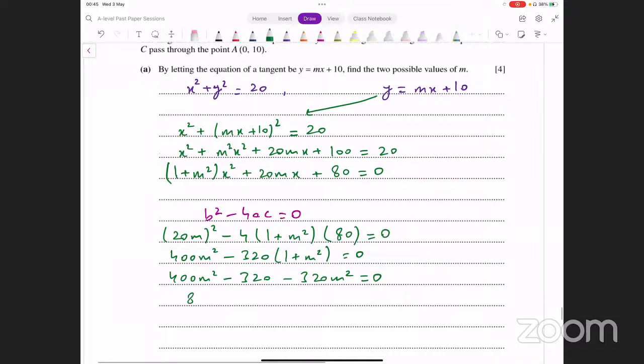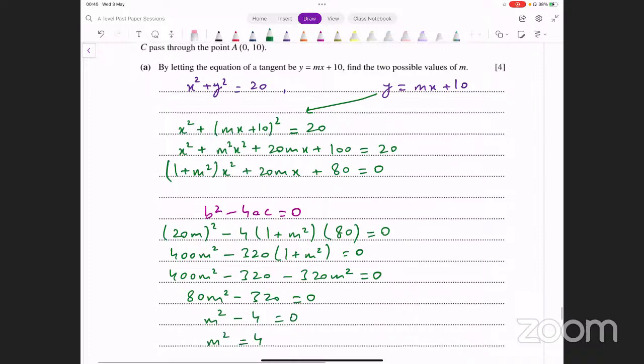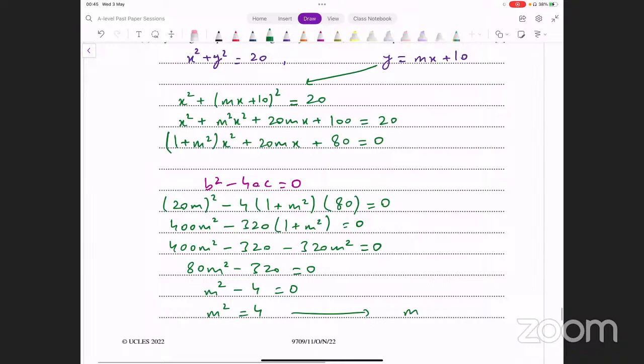400 minus 320, that's 80m squared minus 320. We can divide by 80, and that leaves us with m squared minus 4. m squared equals 4, and that gives us m equal to plus minus 2. These are the two values of m that we're getting. Okay, m could either be plus 2 or it could be minus 2. Okay, that was the first part.